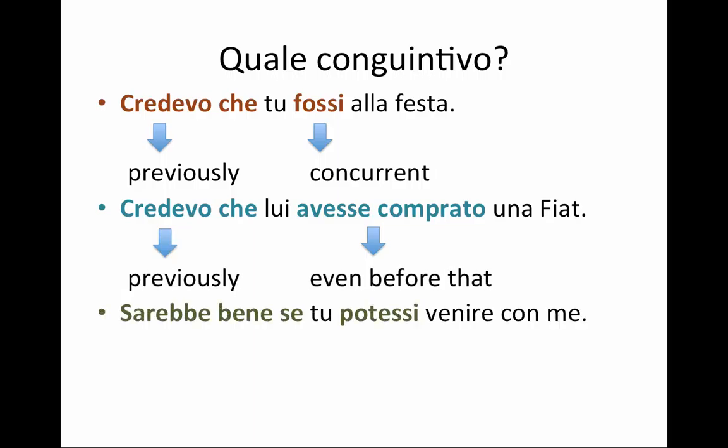Another possibility that I have is I can use a conditional in my main clause. I can say, sarebbe bene se tu potessi, it would be good if you could come with me. My main clause is hypothetical, it's a conditional, but in my subordinate clause, the action is actually concurrent to that main clause, and so I'm using the imperfect subjunctive. I could also in my subordinate clause use the past perfect to say that it would be good if you had done something before that. So I could use the past perfect subjunctive.